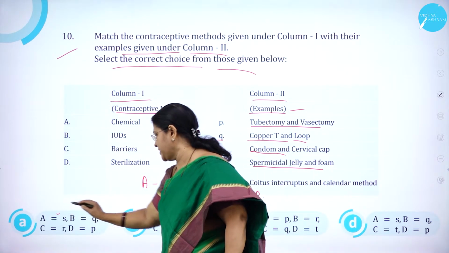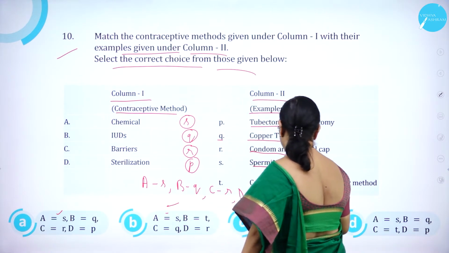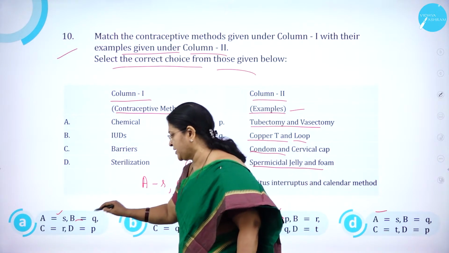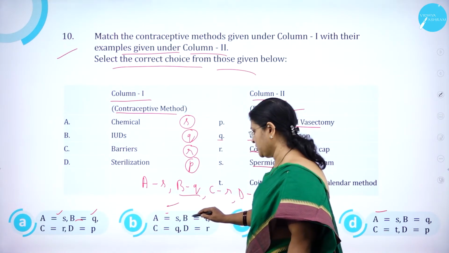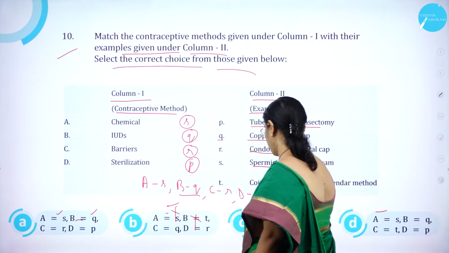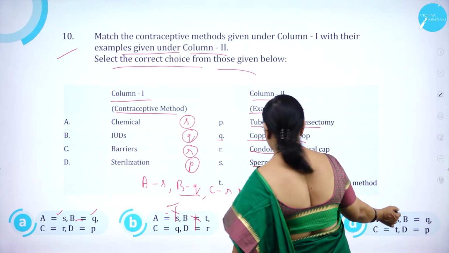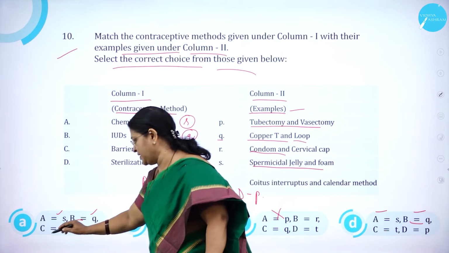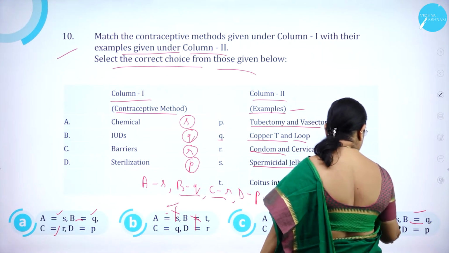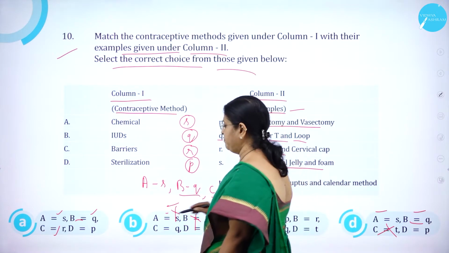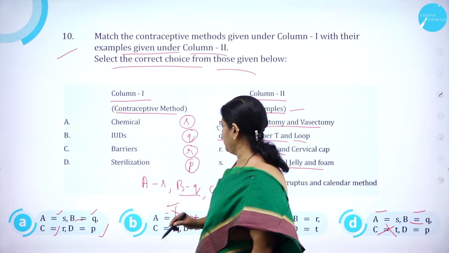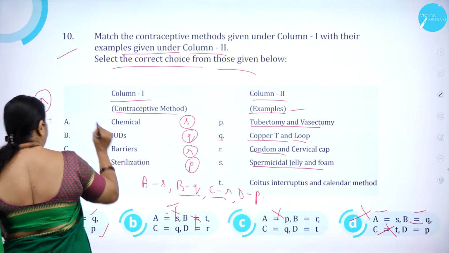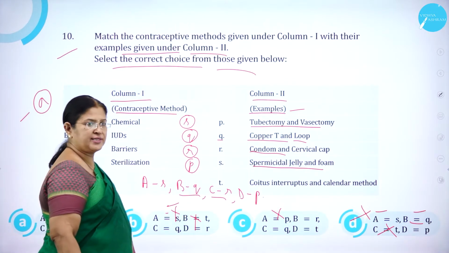AS, here you can see AS, correct. Here it is also AS. Here it is AP, wrong. Here it is AS. Go for the next one. BQ. Here also BQ is there, correct. Here it is BT, so this option is wrong. And here BQ is there, so this is correct. Then go for the next one. CR. Here you can see CR, correct. Here CT is there, so it is wrong. Then DP. Here you can see DP, correct. So this is also wrong. Option A is correct. B is wrong, C is wrong, and D is wrong.